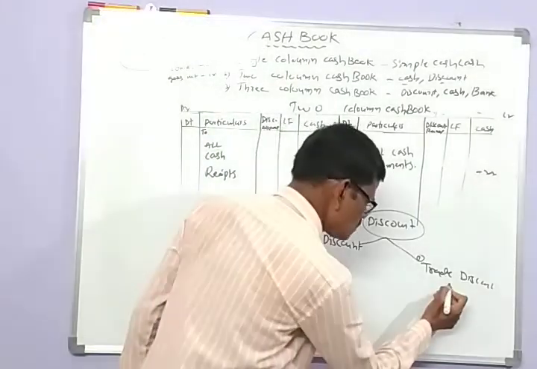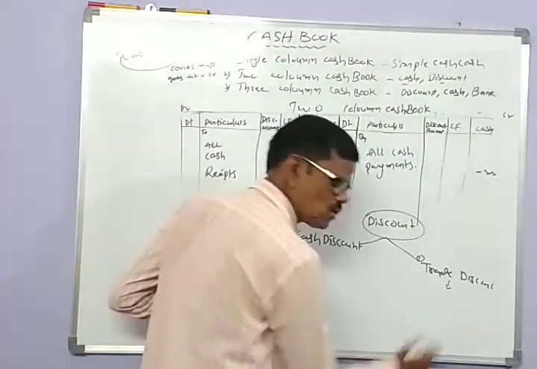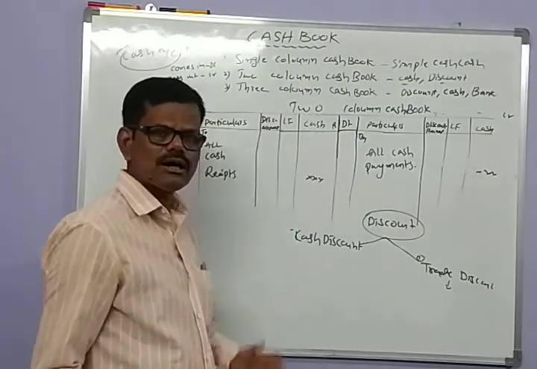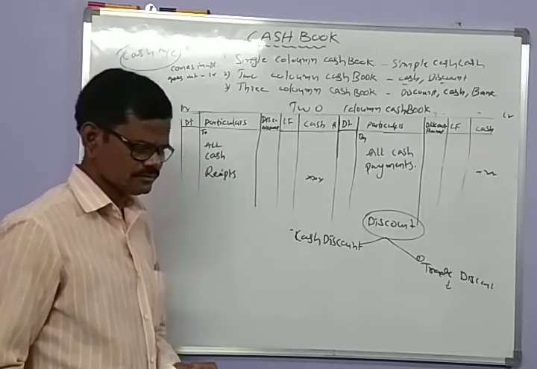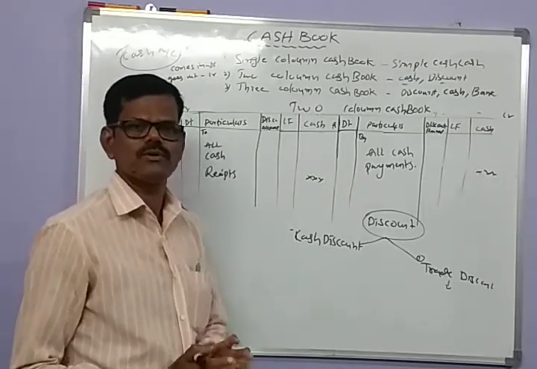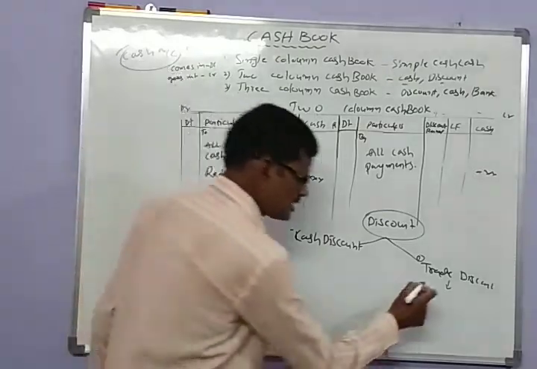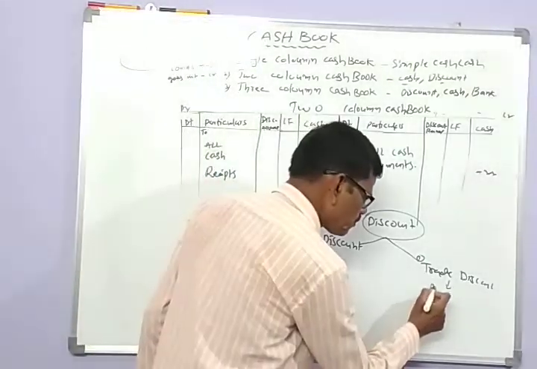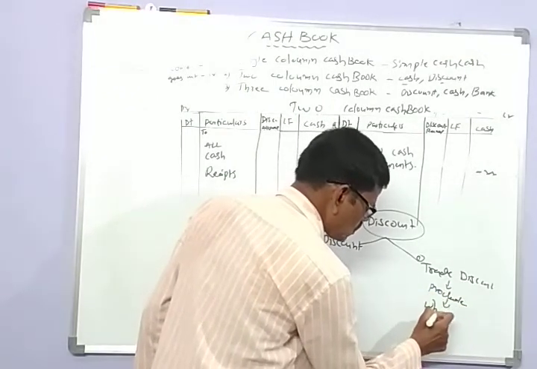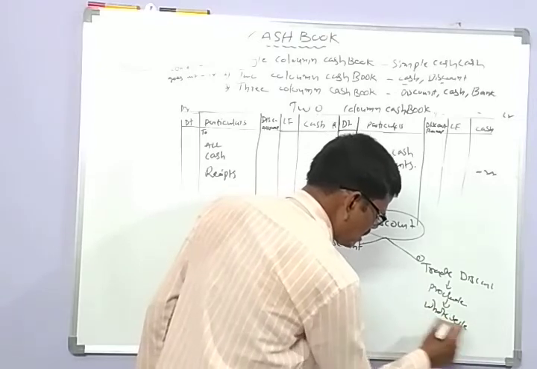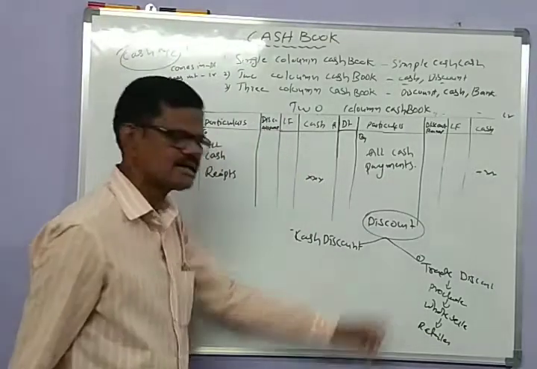Trade discount is allowed by the producer of products to the wholesaler, and by the wholesaler to the retailer.